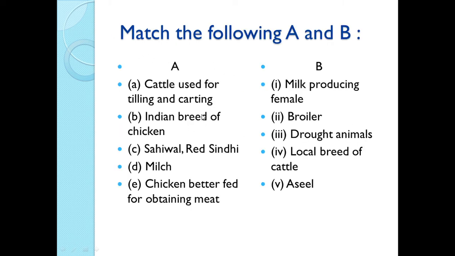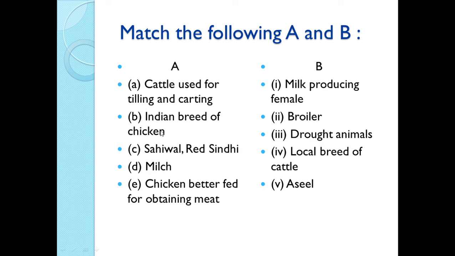Second is, cattle used for tilling and carting. In case of cattle, two types of animals are there. Milch animals, that is milk producing females, and the other category is animals for labor purpose, tilling, carting, etc. So it is called the draught animals. So here point A matches with the option 3. Cattle used for tilling and carting are known as the draught animals.